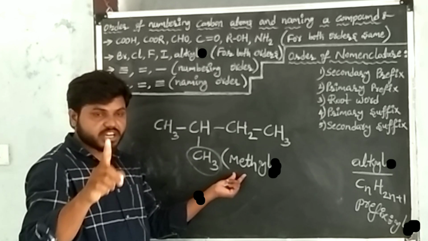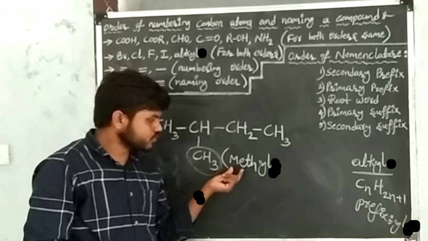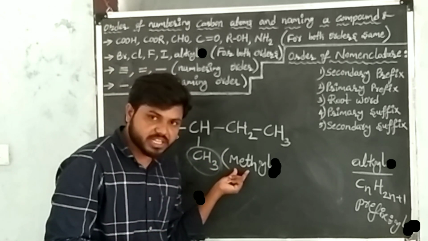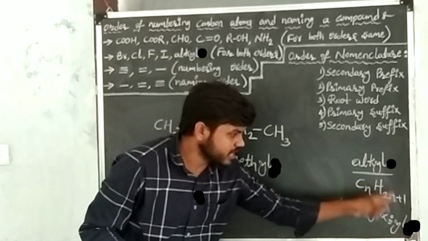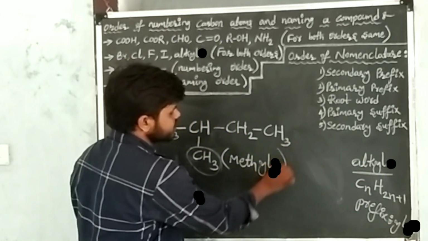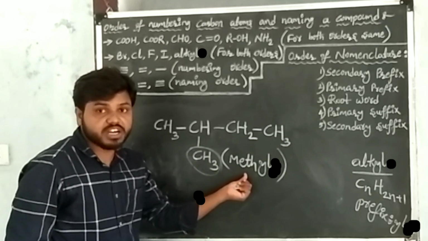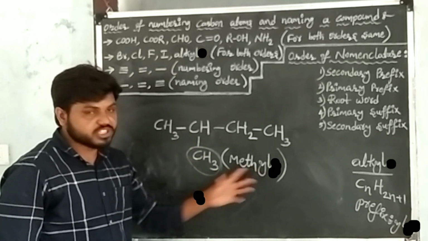First I wrote the root word. Root word means the number of carbon atoms. 1 carbon is there, that's right. The root word of 1 carbon is meth, and the suffix of alkyl group is yl. The name of the substituent is methyl.